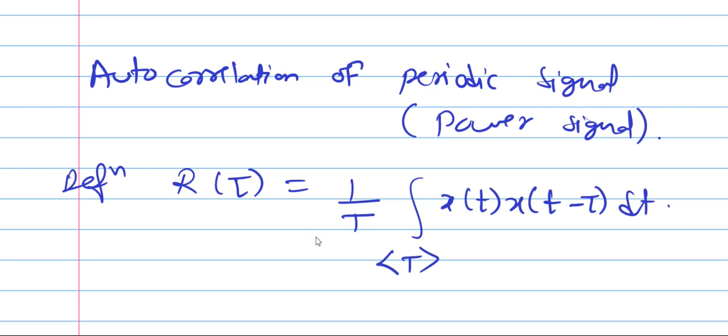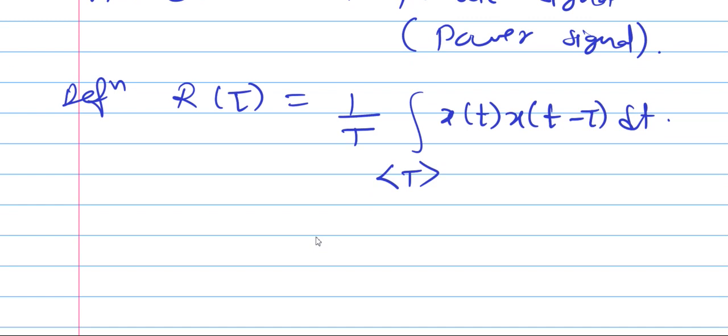So this is the definition for the periodic signal. And all properties are similar; we are looking for the properties for periodic, which means power signal, so some properties will change.